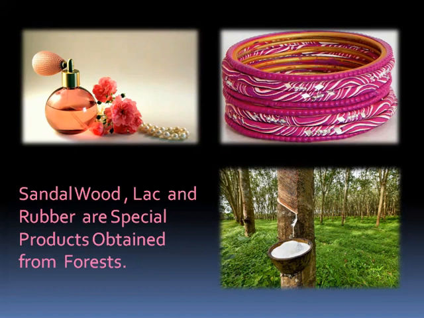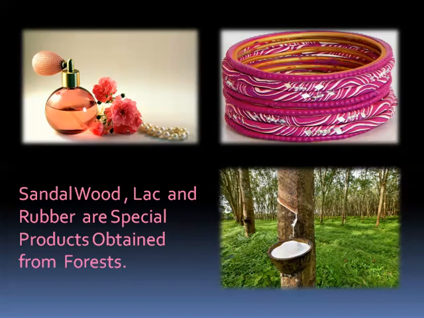It is soft wood and it has a good smell, isn't it? That's why it is used for preparing perfumes. In the second picture, you can see the bangles. Not only bangles, children, the bracelets, bangles, anklets, even some jewelry is made up of lac. Lac is obtained from the bark of the tree.